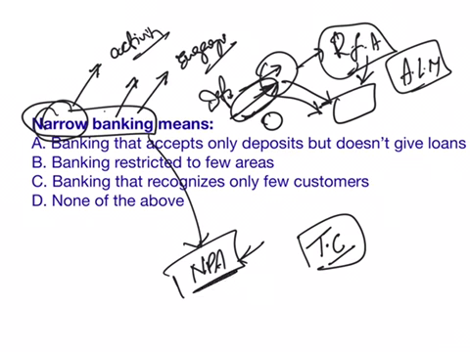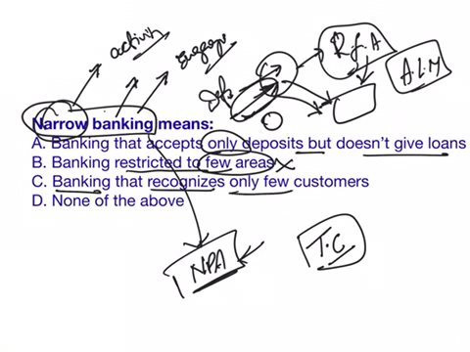Now let us see our statements. It is the banking that accepts only deposits but does not give loans. This statement is incorrect. Here they accept deposits and they also provide loans. The next one is that banking is restricted to few areas. No, this is also incorrect. This is the banking that recognizes only few customers. Even this is incorrect. The thing is, they will invest their funds in risk-free instruments. So the answer here is D, none of the above.